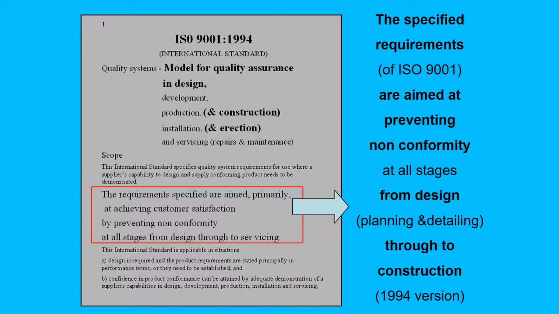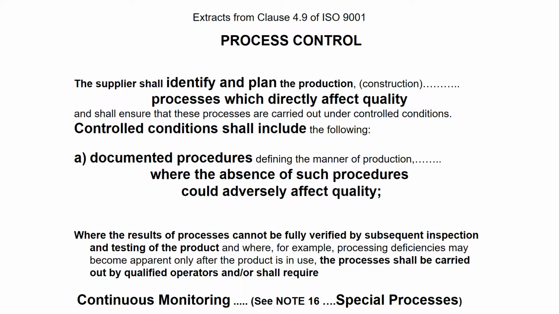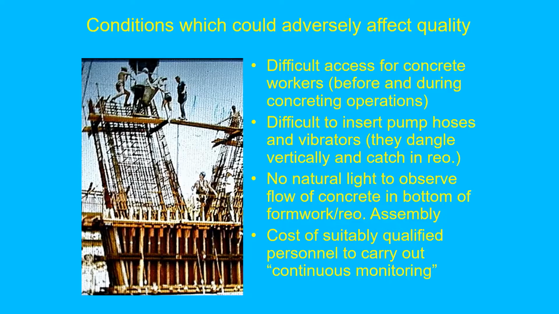However, for each contract there must be a separate QA specification which links relevant clauses of ISO 9001 to each of the construction clauses where they need to be applied. For example, to comply with the ISO 9001 requirements for process control, the contractor must identify those conditions which could adversely affect each process and prepare documented procedures for controlling those conditions so that the quality of the product won't be adversely affected.